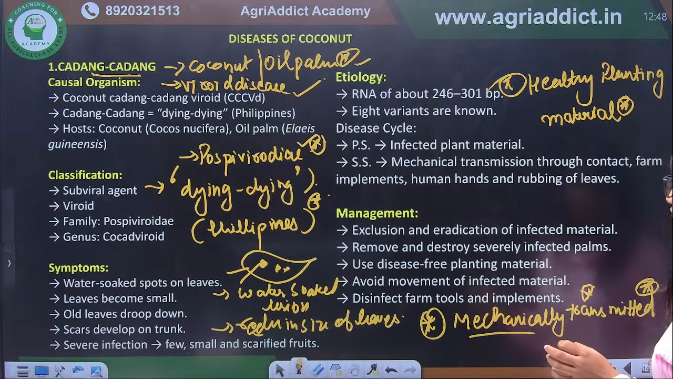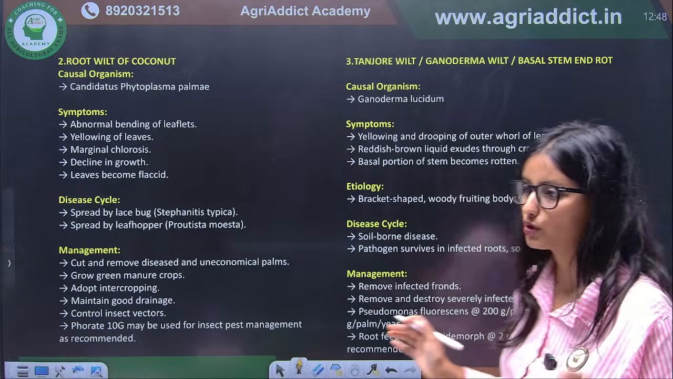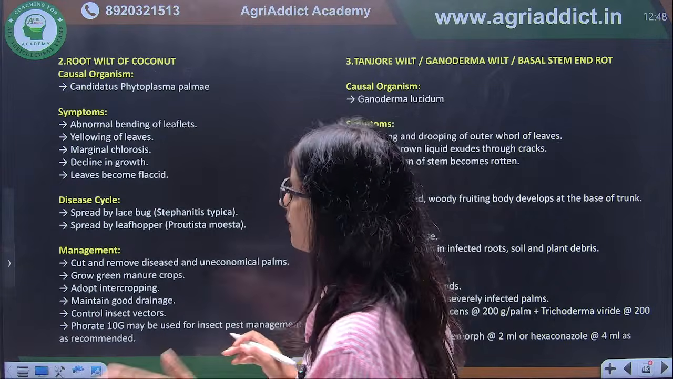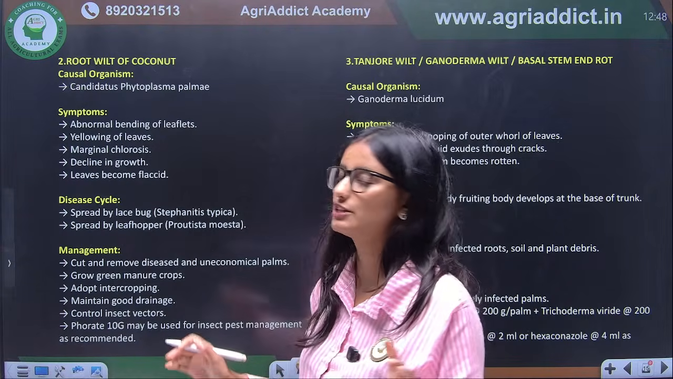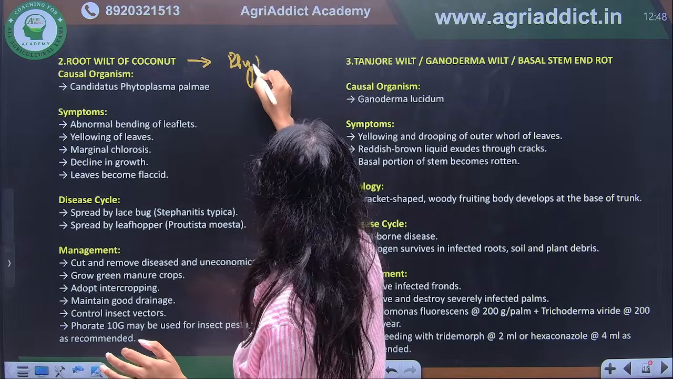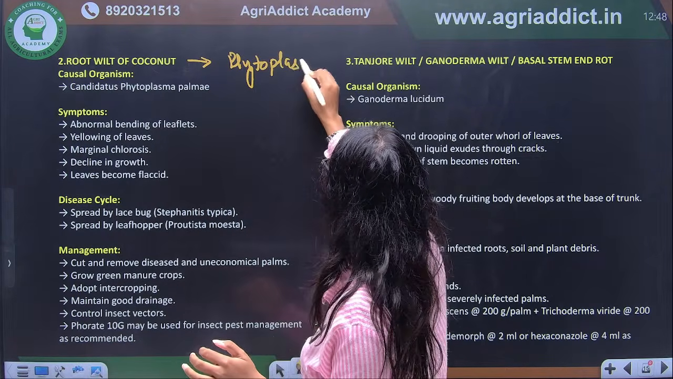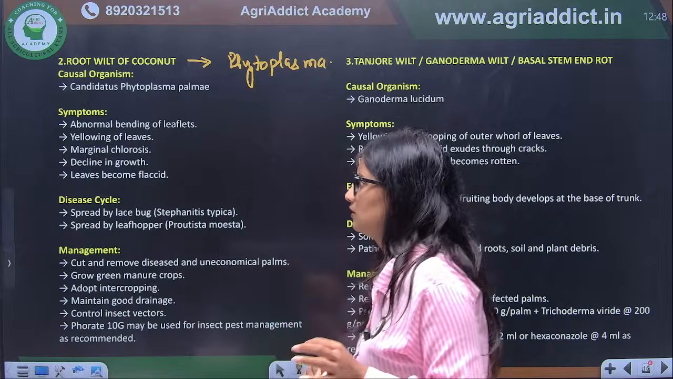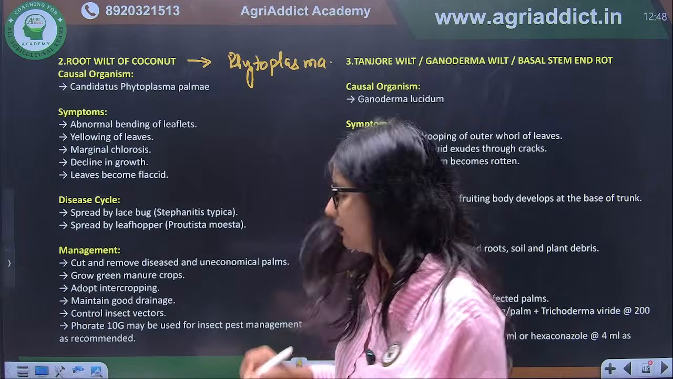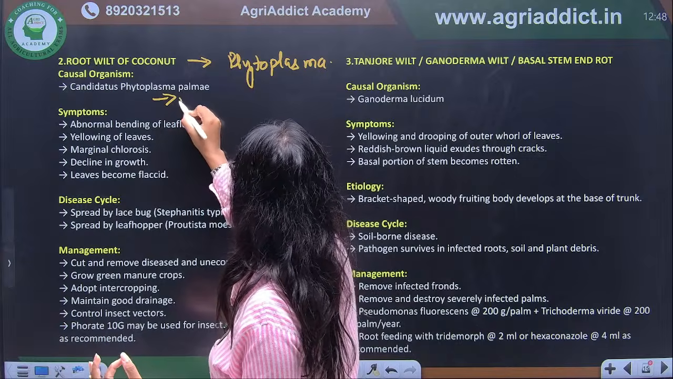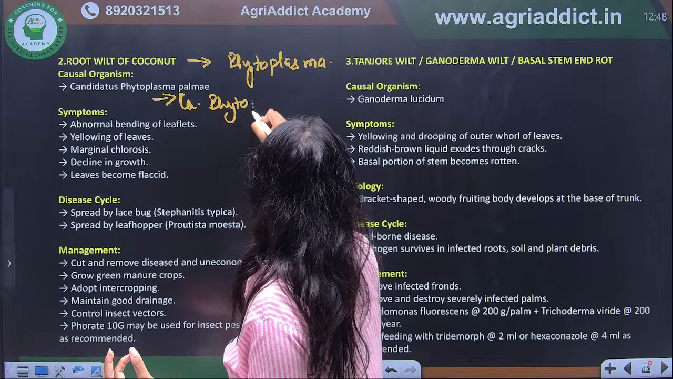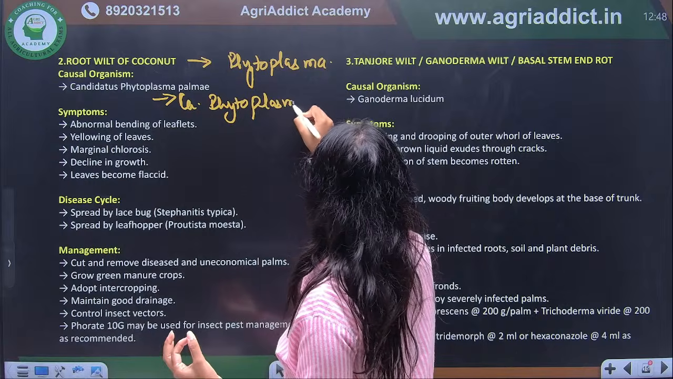Next disease we have of the coconut is the root wilt disease. And a question can be asked: which of the following is a phytoplasma disease of coconut? So it is a phytoplasma disease. Okay, phytoplasma disease caused by Candidatus Phytoplasma palmae. Okay, this is the causal organism: Candidatus Phytoplasma palmae.